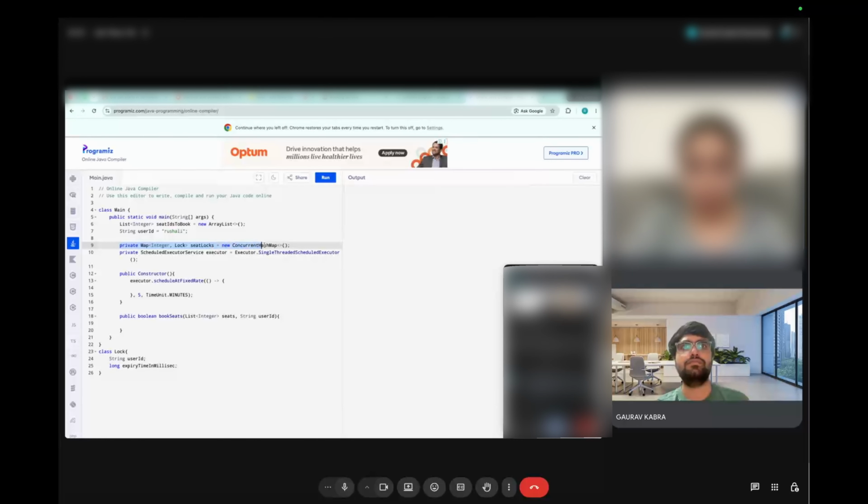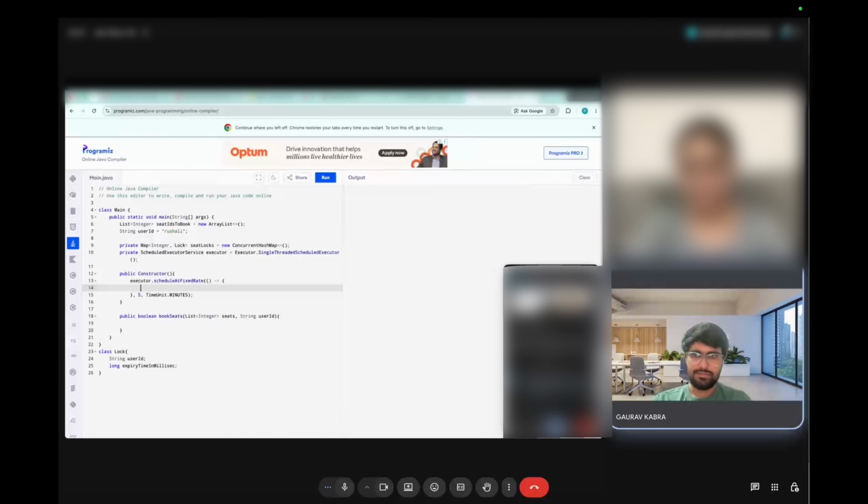Here I'm thinking, instead of map, can we change it to something else? So what I was thinking was we'll iterate through the map and whichever lock is expired, we'll just remove it from the map. There is another way which we can do this via priority queue, where we just do while the priority queue's top one is expired, we just remove it, so we don't have to worry about the later parts. Or we can just do a sorting. For now, shall I go ahead with just a for each? What do you say? It's fine. Okay.